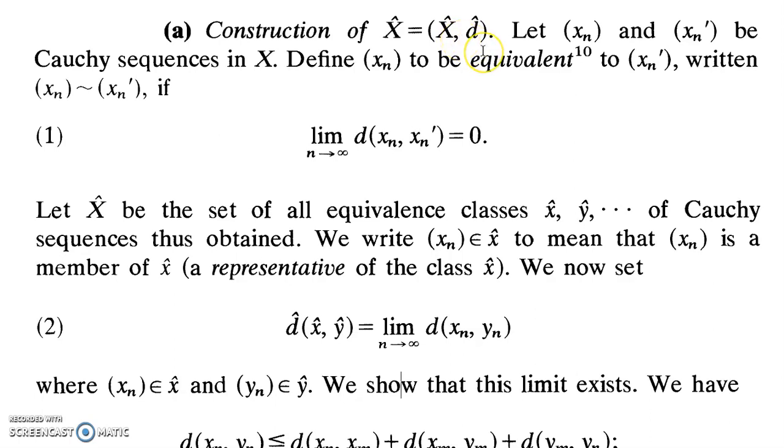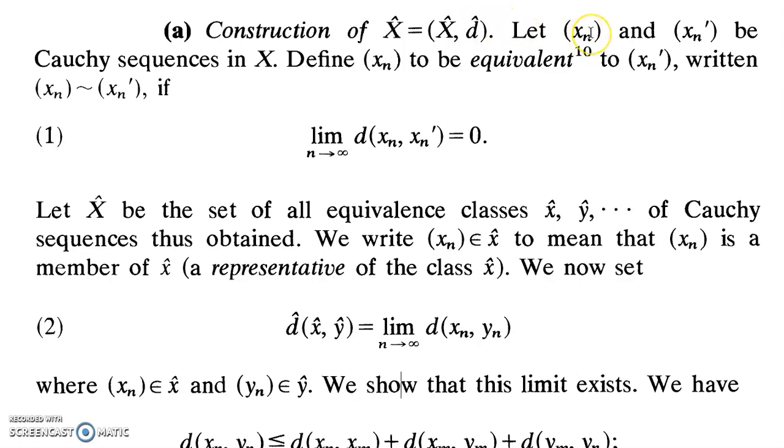I have already told you the construction is such that those Cauchy sequences which converge to a unique point, or the same point, must be represented by a single element. So our construction proceeds as follows.